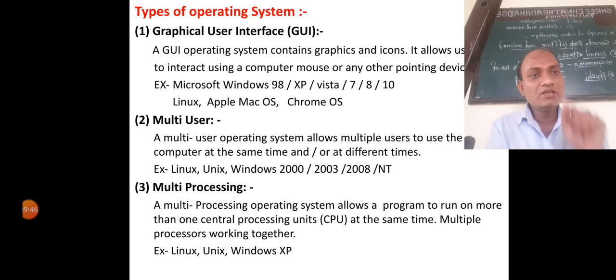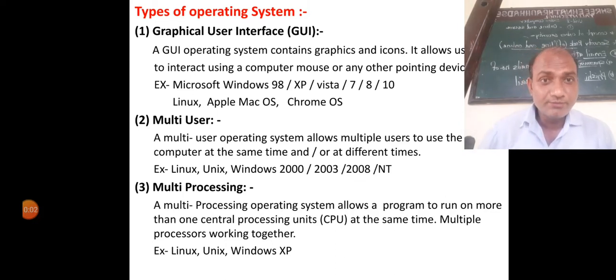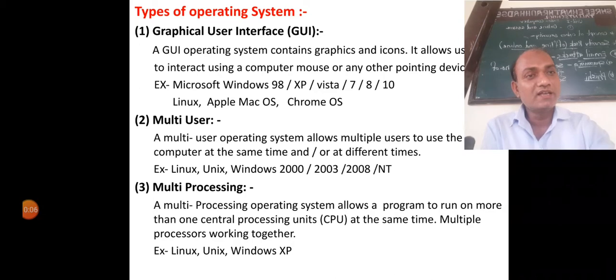If I am using this computer, the same program will run on the other computers at the same time, and also on a third computer at the same time. This is called a multiprocessing operating system. The examples are Linux, Unix and Windows XP.